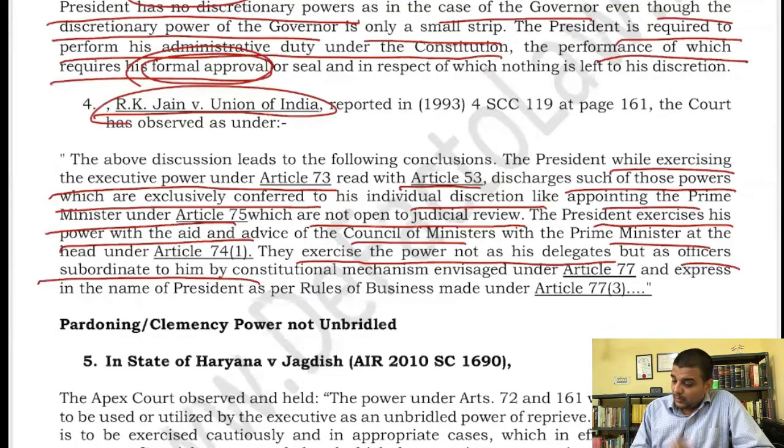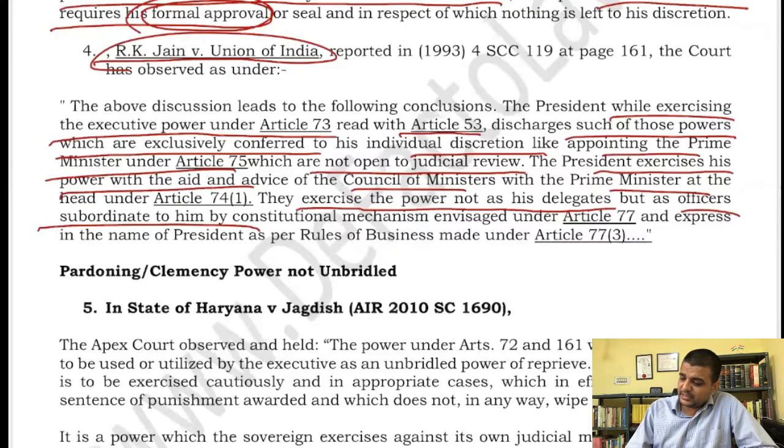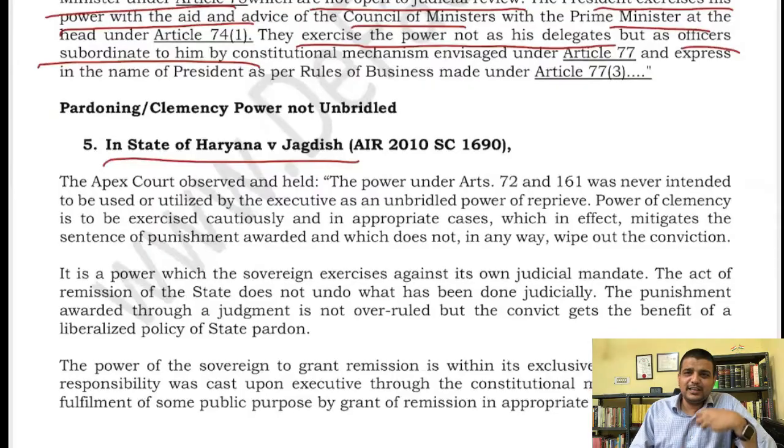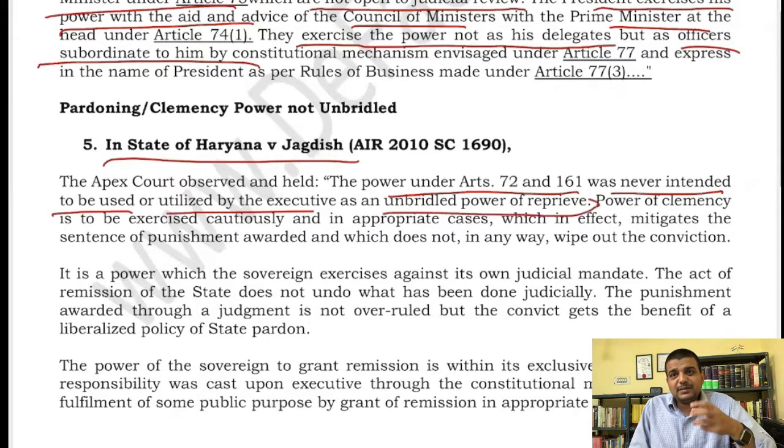Okay, now let us come to the pardoning power, or you can say this judicial power. The same thing happened in the State of Haryana versus Jagdish. See, here the court has also commented on the nature of the judicial power as well, right? That is actually asked in our UPSC exam. Okay, the power under 73 and 164 was never intended to be used or utilized by the executive as an unbridled power. Okay, it means it must be limited by the constitution. It cannot act as a replacement of the judicial power that the judiciary has.